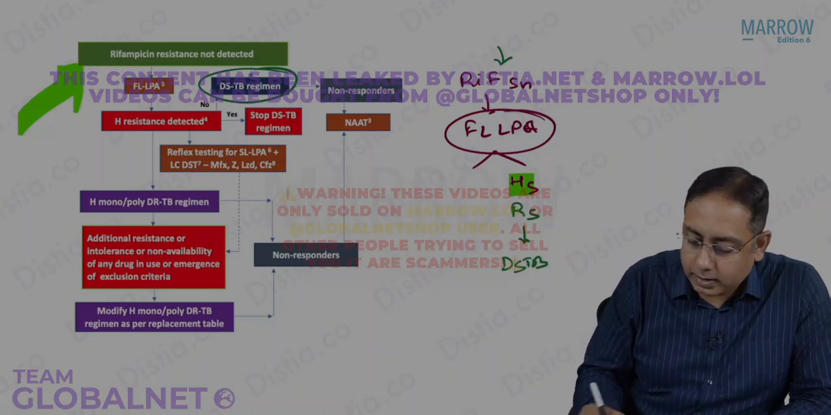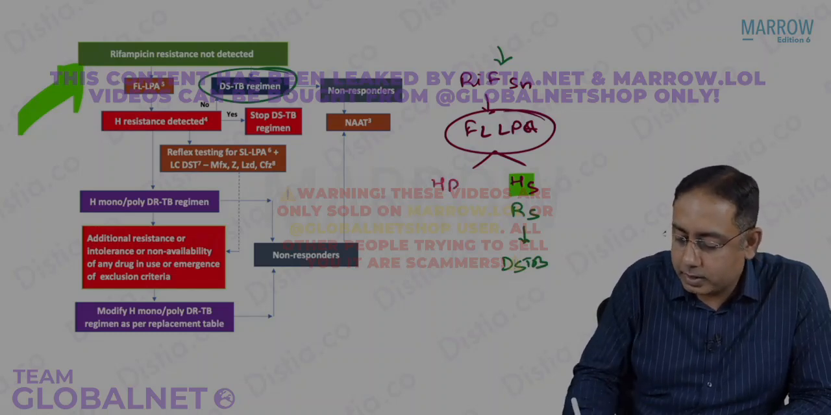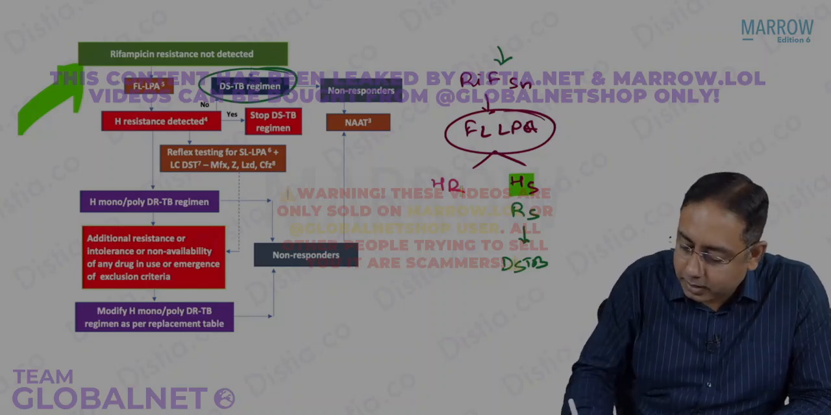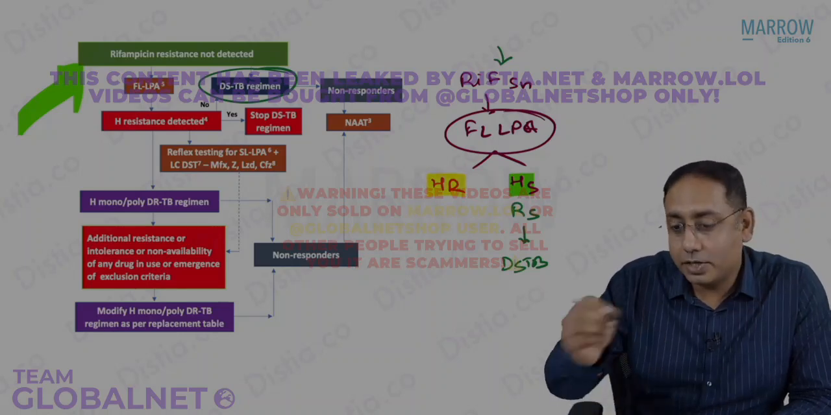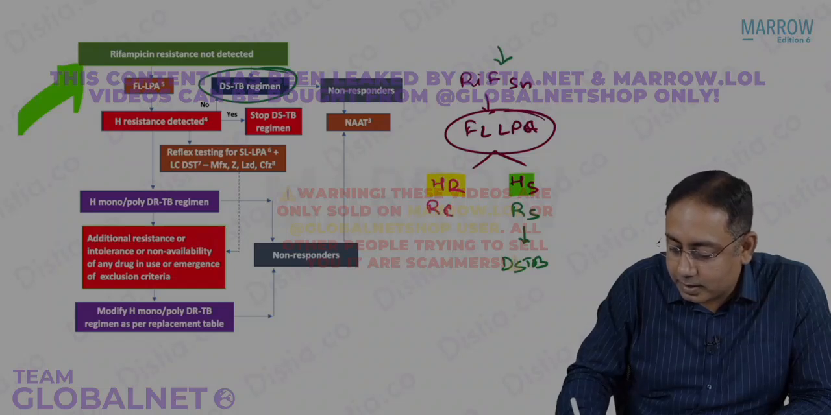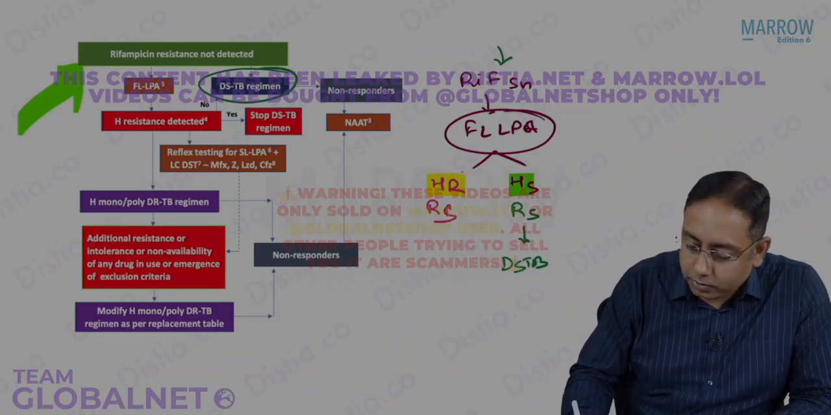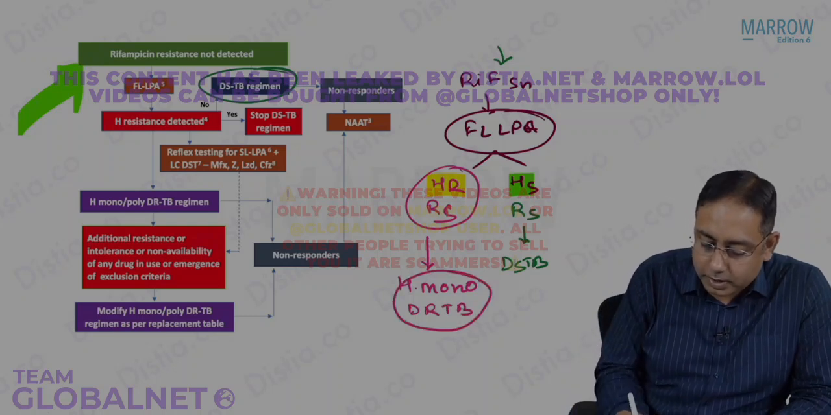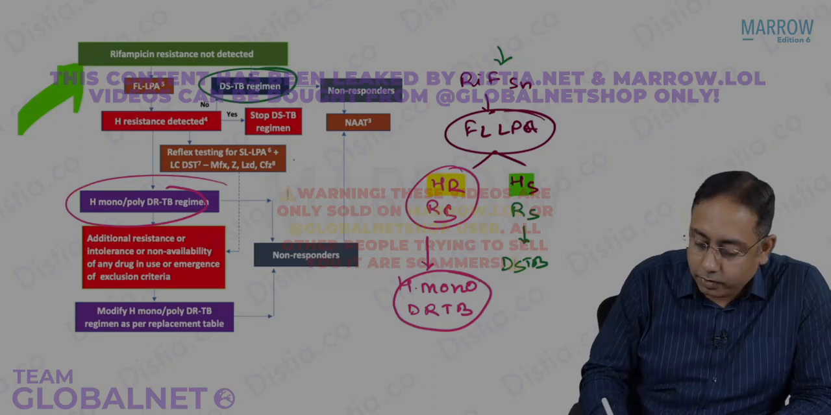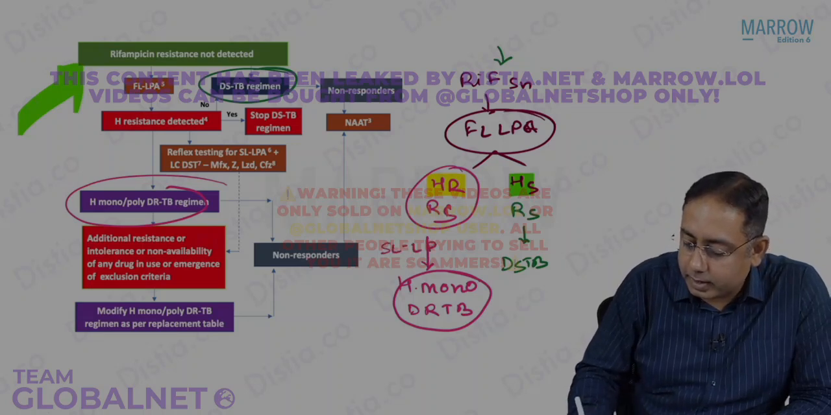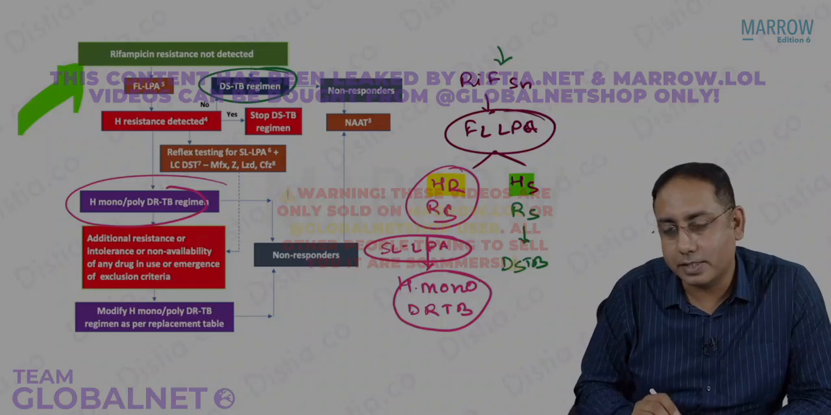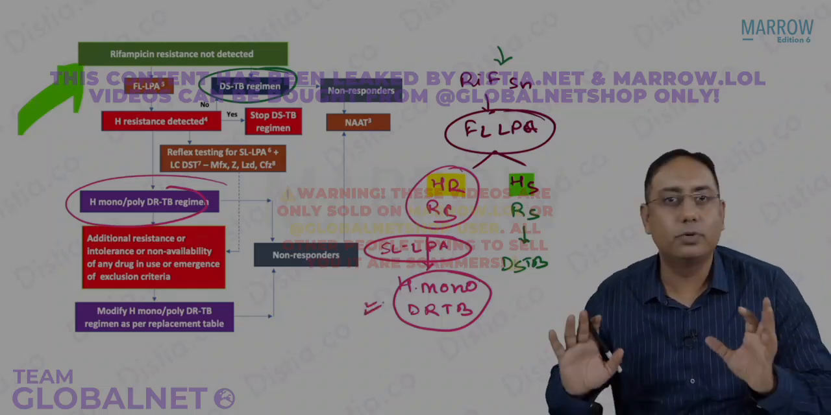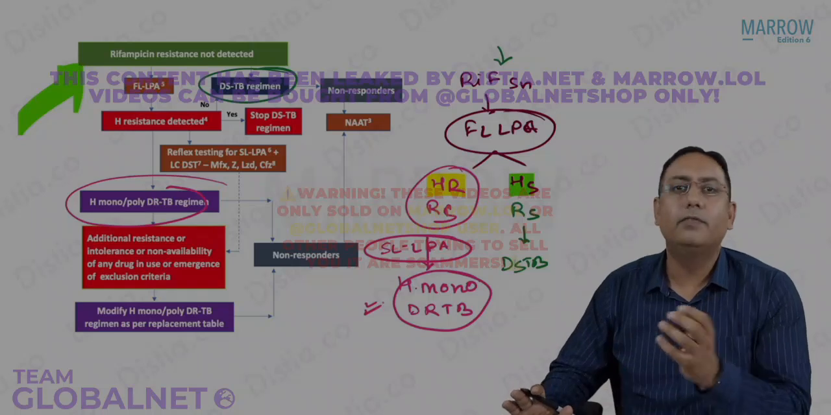Now in case there was H resistance, what is the profile of this patient? The profile of this patient would be H resistant and rifampicin sensitive, right? So now what is the drug that you are going to give? H mono drug resistant TB regime. But before giving the H mono drug resistant TB regime, we also do the second line LPA testing, and we start this patient on the H mono DRTB regime. This is very clear, very simple.